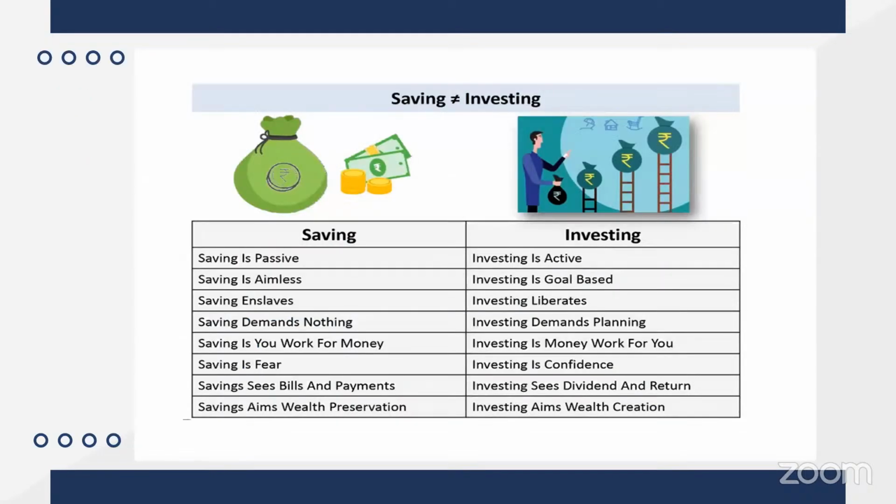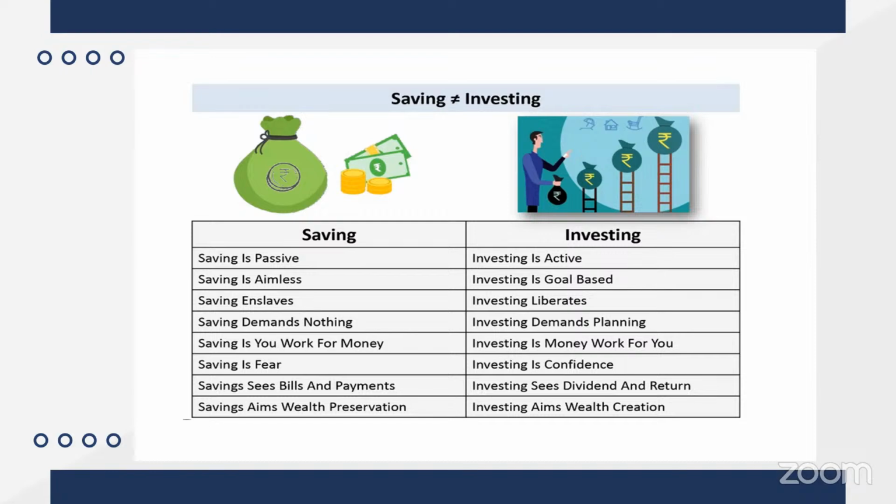Now, I would like to share something regarding investment and saving. How many of you believe that saving is good? But according to FiboMaster's view, saving is good, no doubt in itself, but investing is better.